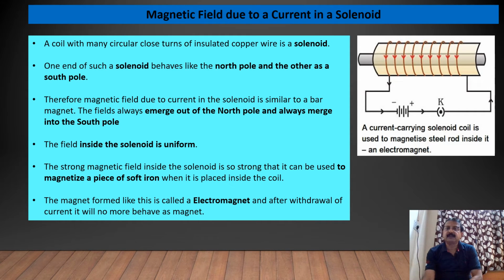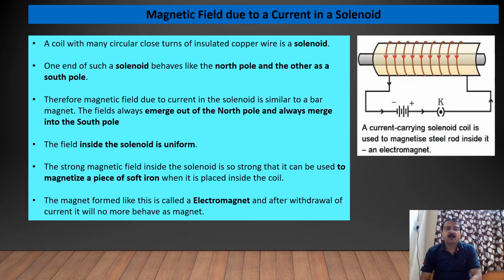Just you can see here in the picture, a rod of iron is placed inside the loop of the solenoid. So when we are withdrawing the current from the solenoid, means switching off the current of solenoid, it will behave as non-magnet.